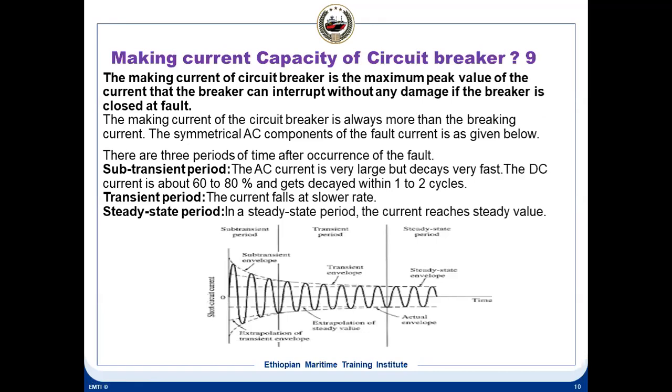Now, the making current capacity of a circuit breaker. The making current capacity is the maximum peak value of the current that a circuit breaker can interrupt without any damage if the circuit breaker is closed on a fault.